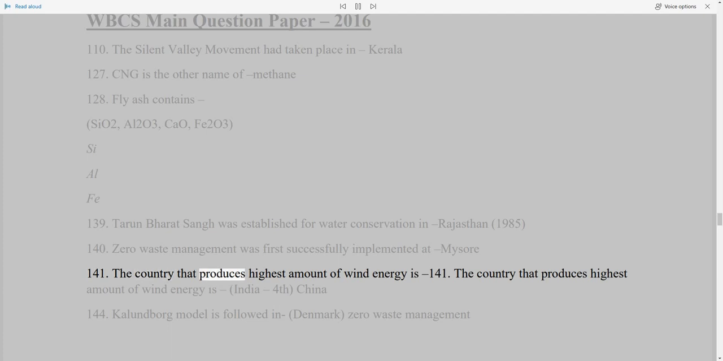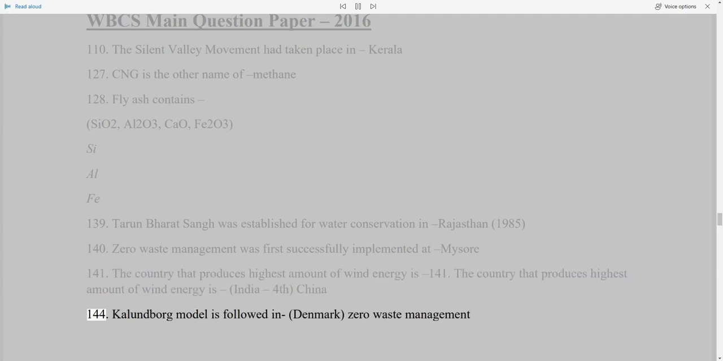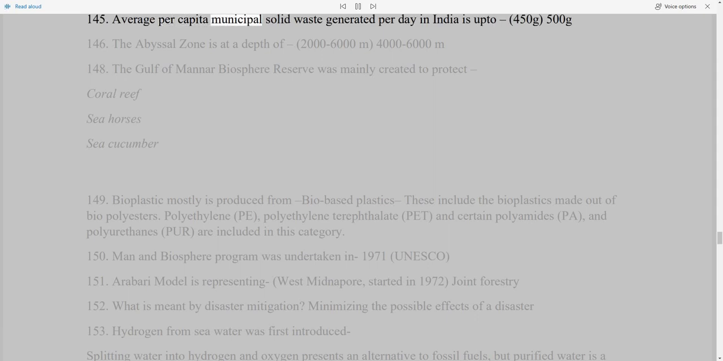The country that produces highest amount of wind energy is China, with India 4th, 144. The Kalundborg model is followed in Denmark, zero waste management, 145. Average per capita municipal solid waste generated per day in India is up to 50 g, 500 g,